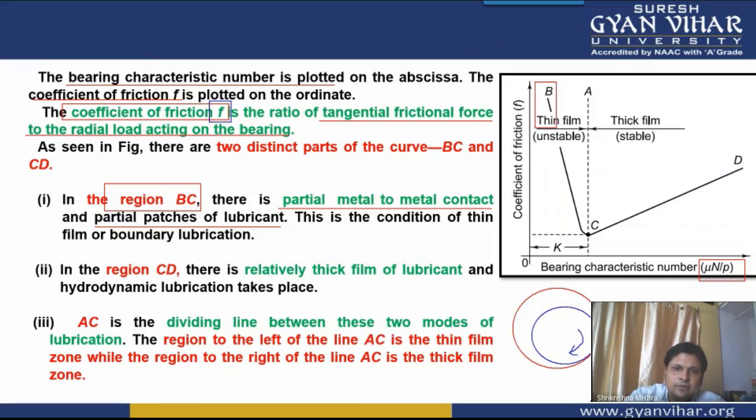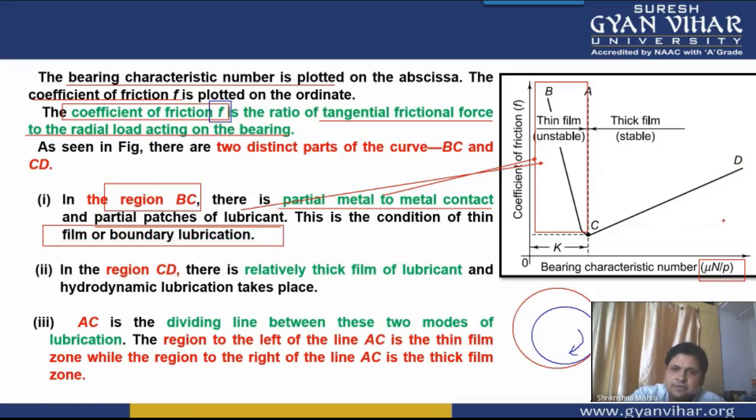Therefore, this portion shows the thin film lubrication. In this BC portion there is partial metal to metal contact and only some patches of lubricant, so we can say this is thin film or boundary lubrication.